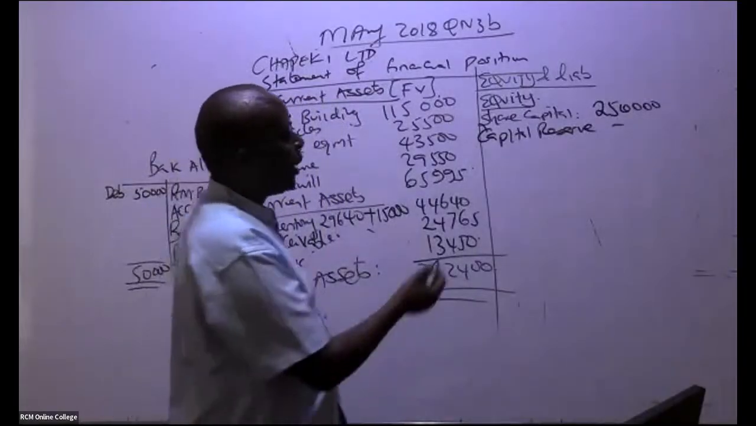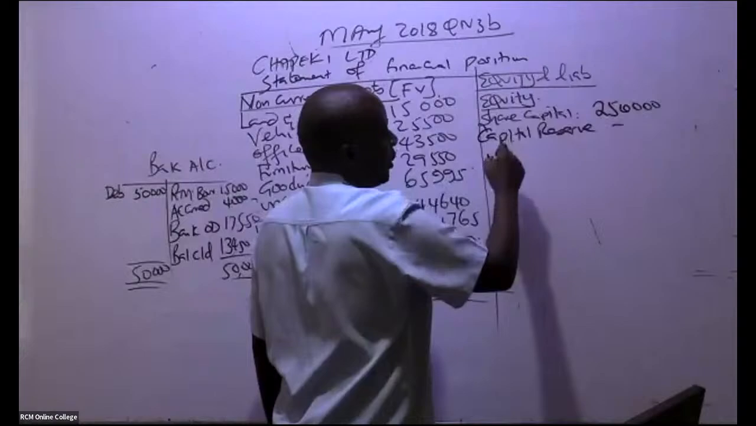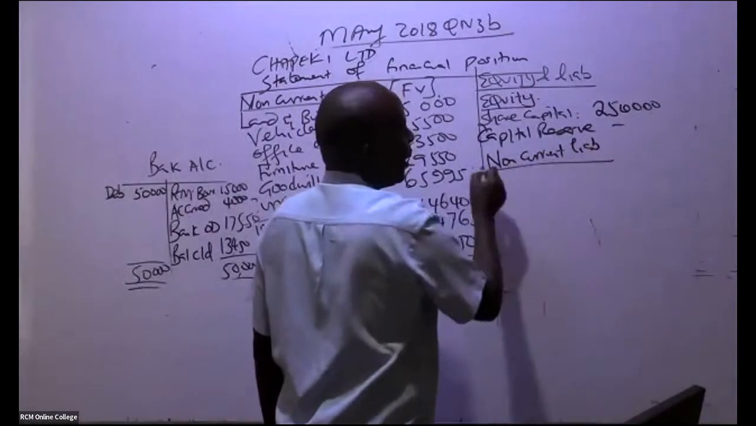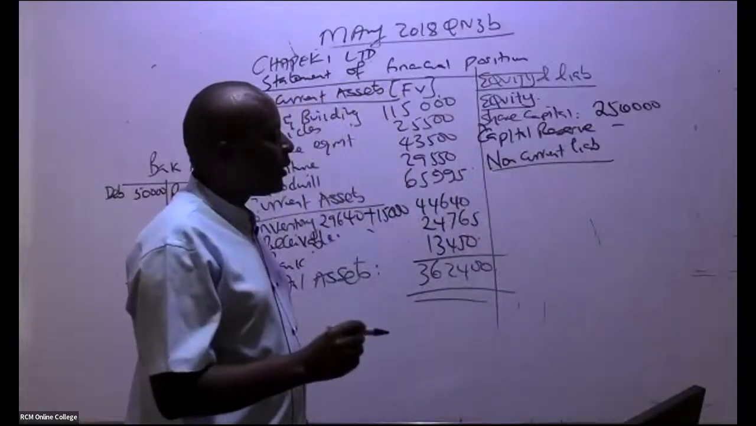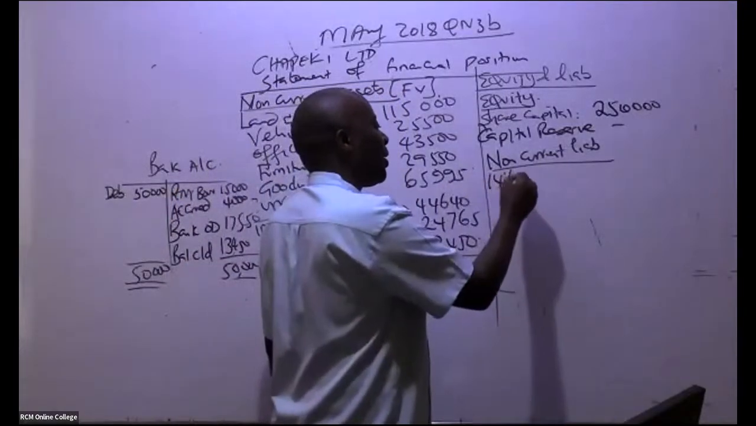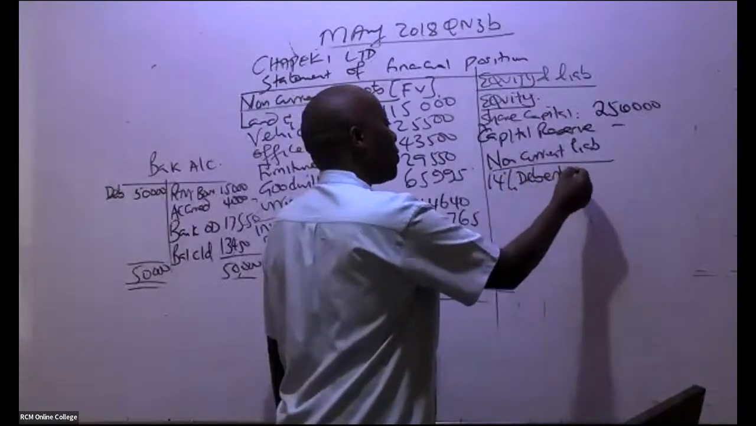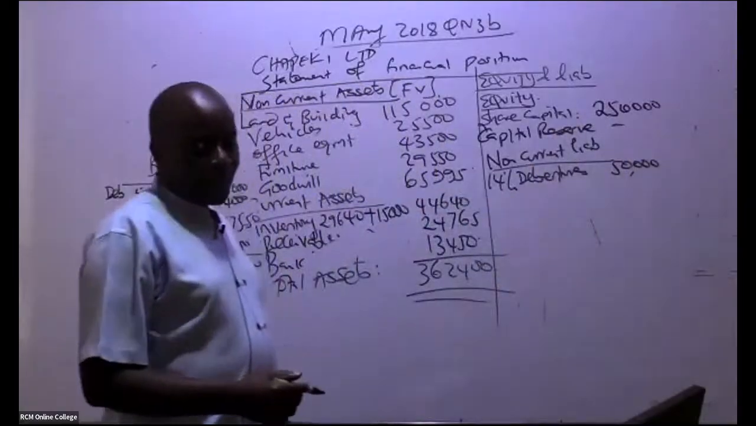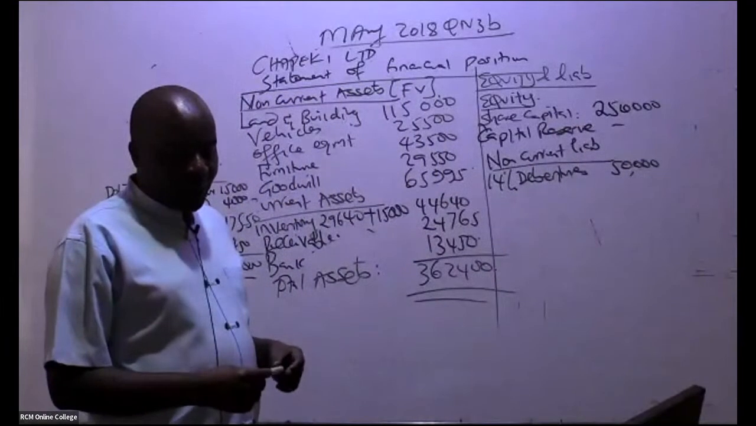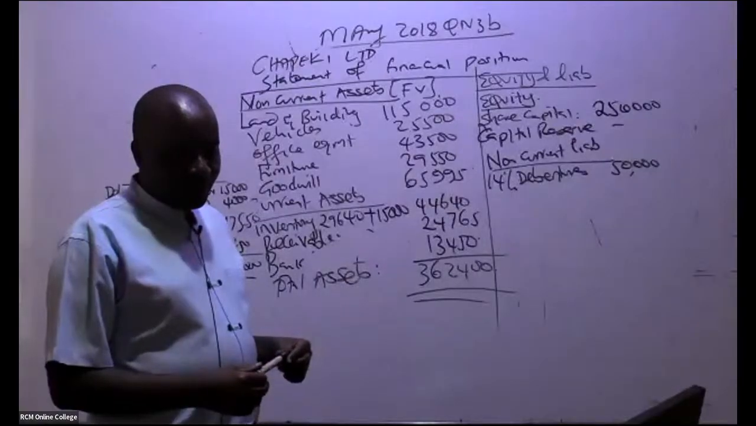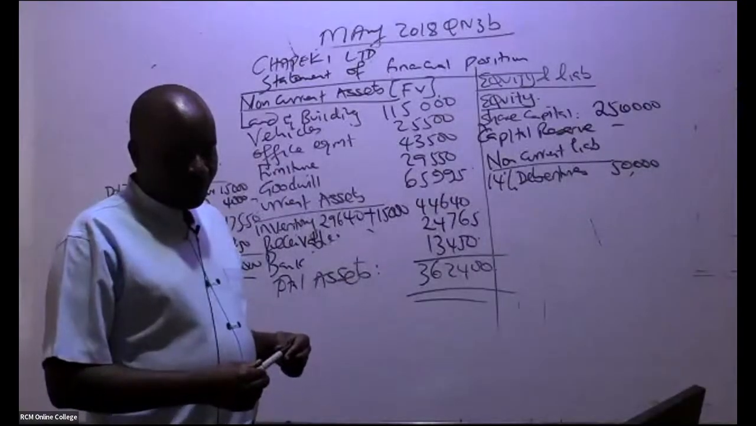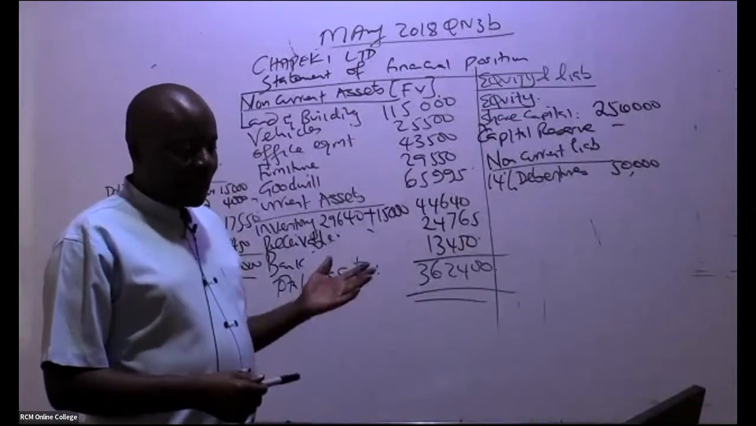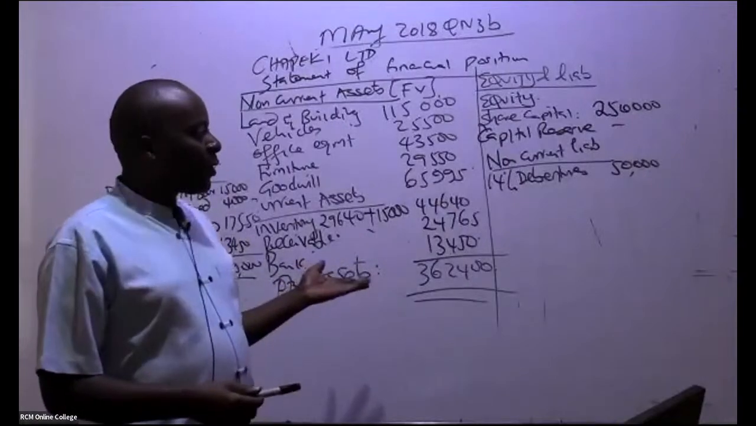From there, ladies and gentlemen, we go to non-current liabilities. First of all, we start with non-current liabilities. What do we have? Remember the 14% debentures. Do you remember we issued debentures worth 50,000? You must have forgotten. I hope not so. They are forgotten. Yeah, debentures, we issued them somewhere here, 50,000.